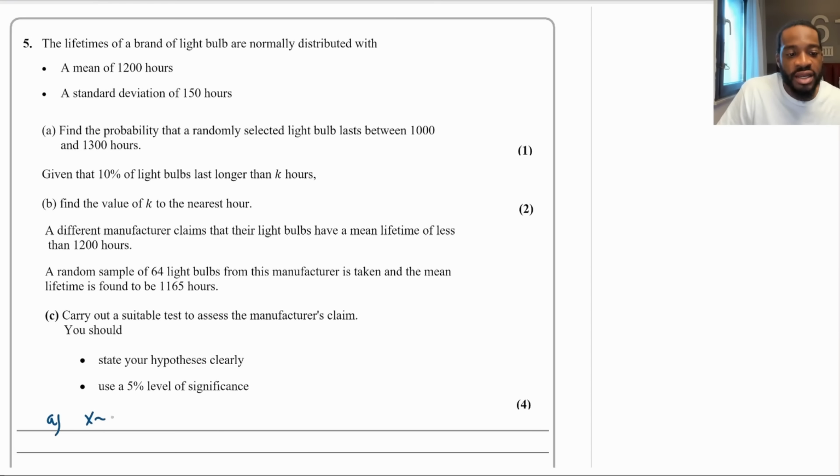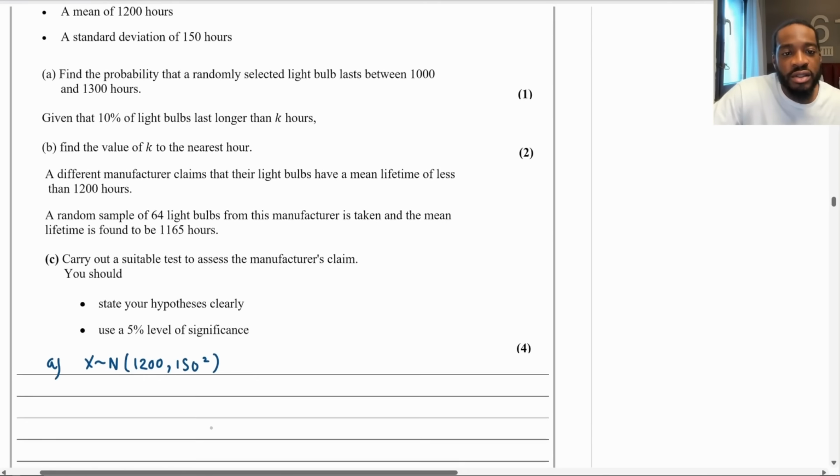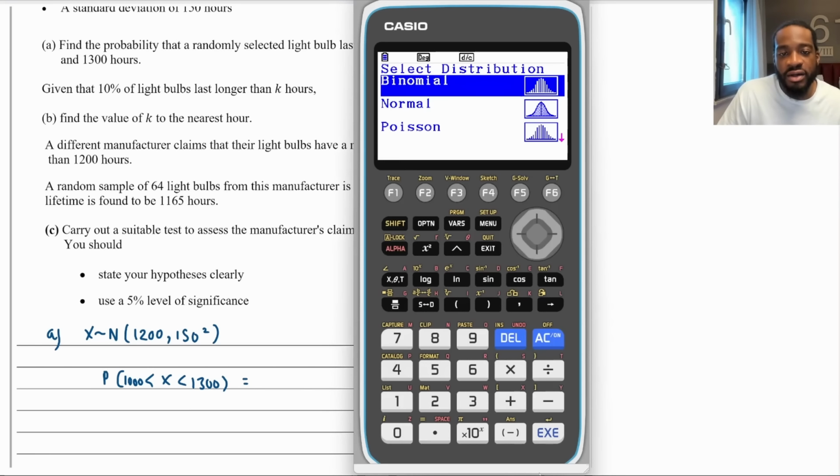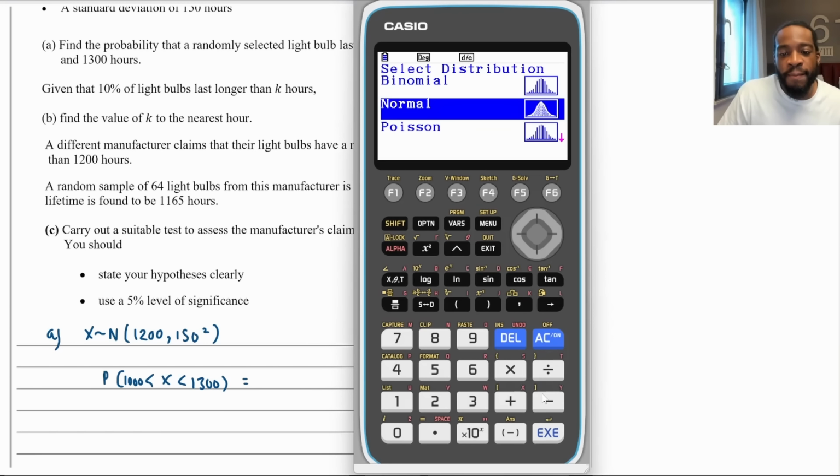It's normally distributed, the lifetimes of these light bulbs, with a mean of 1200 and a variance of 150 squared. Okay. So we want the probability that a randomly selected light bulb lasts between 1000 and 1300. So we're looking for the probability of X being between 1000 and 1300. So that is just very easy calculator work. So let's put it in the calculator and see what we get.